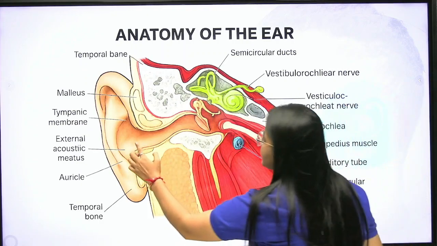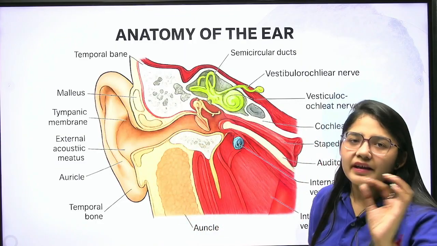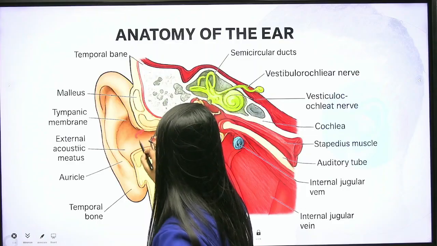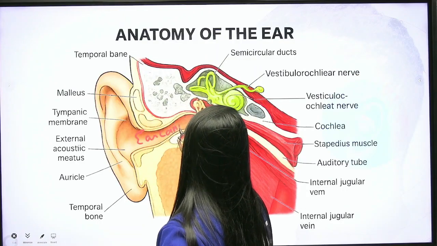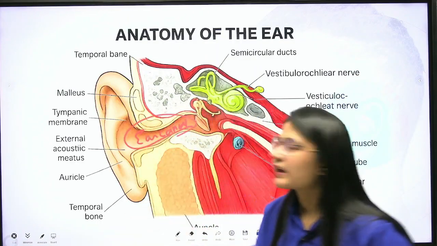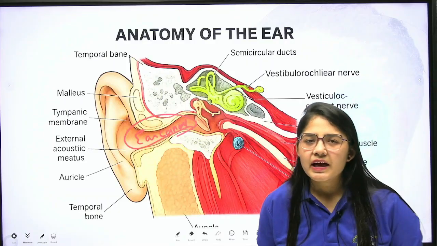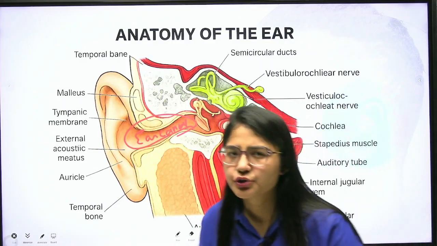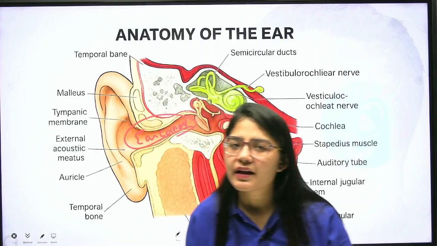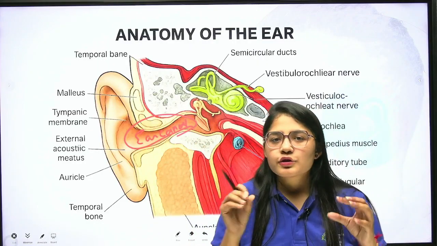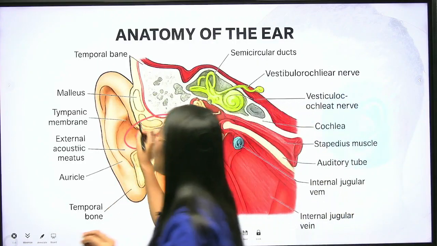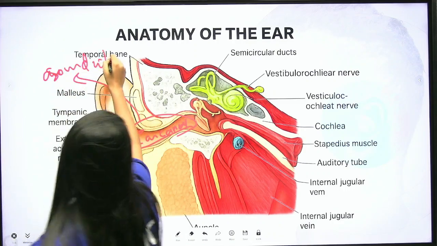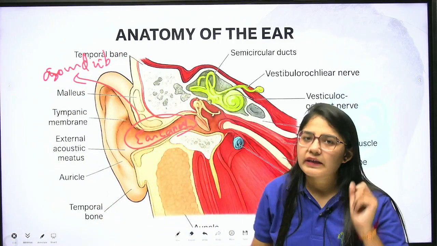Next we have this canal. This is known as the ear canal. Clear? This is your ear canal, and what is the function of a canal? It gives a passage for water if it is a water canal. So this ear canal will give passage to air, or we can say sound vibrations. This is the main function of your ear canal.